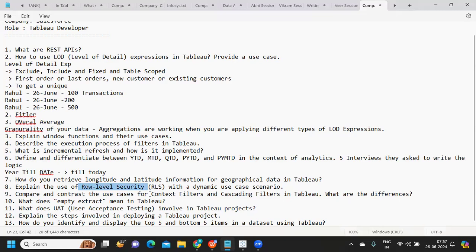We can use a DB approach, we can use a calculation approach. So there are multiple ways we can do that, and you need to be aware of all of those processes.